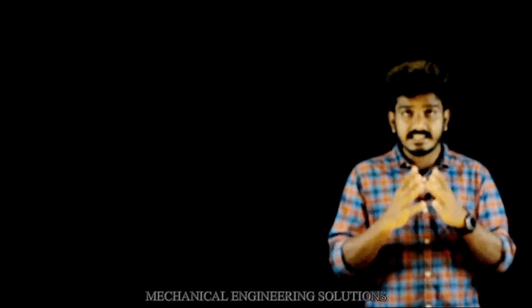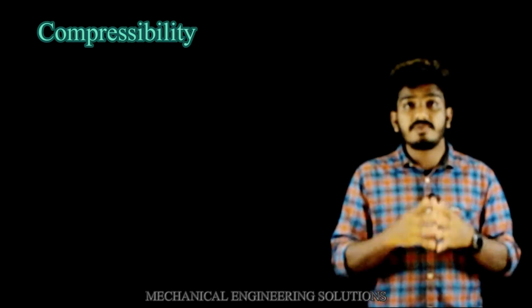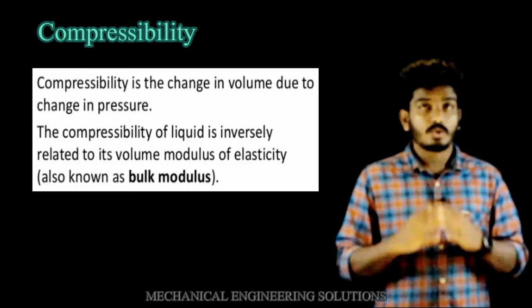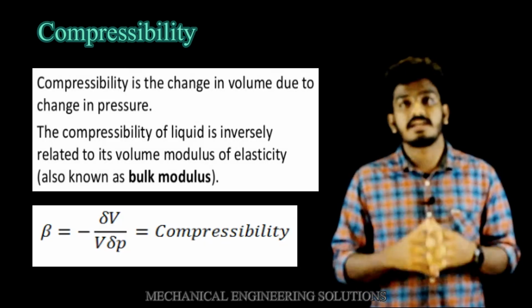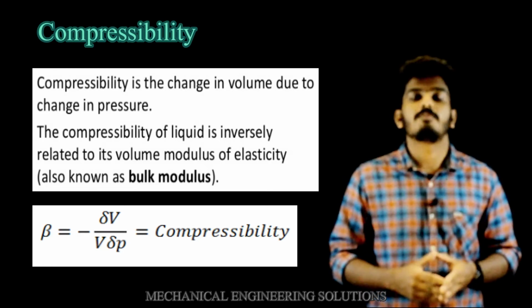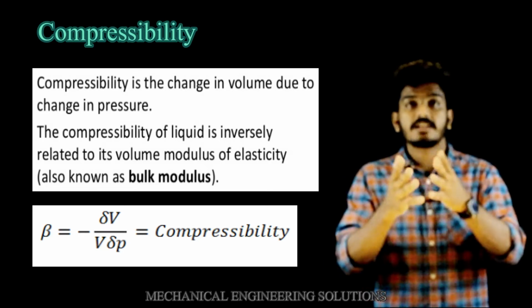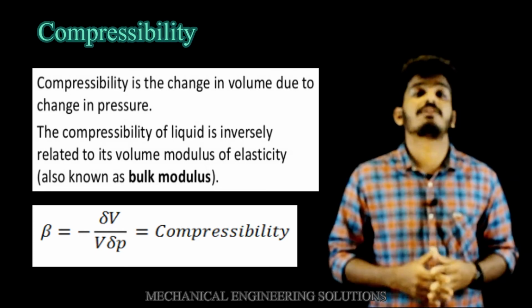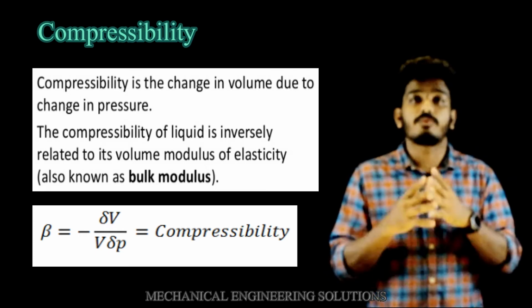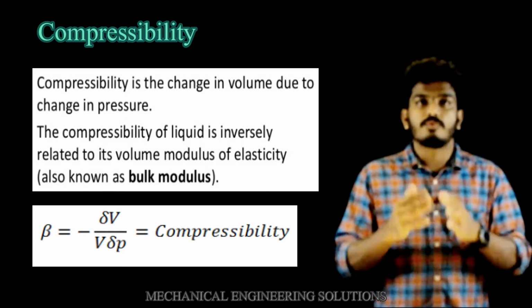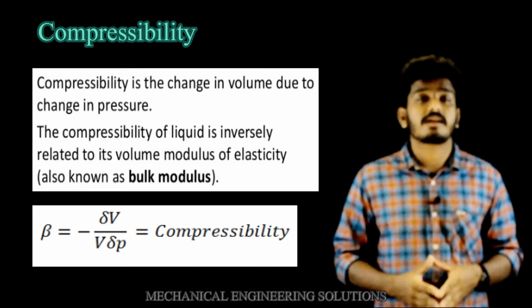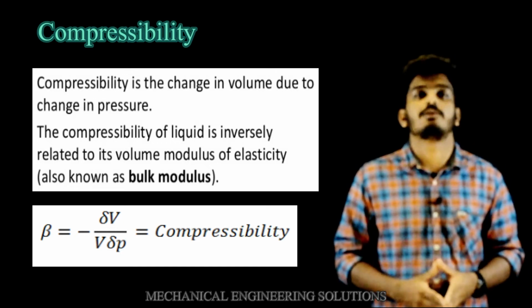Along with this, the next property is compressibility. It is defined as the reciprocal of bulk modulus, or the ease with which fluids get compressed. When we compare bulk modulus and compressibility, a higher value of compressibility gives a lower value of bulk modulus, and the fluid gets easily compressed. For example, gases have higher compressibility when compared with liquids.